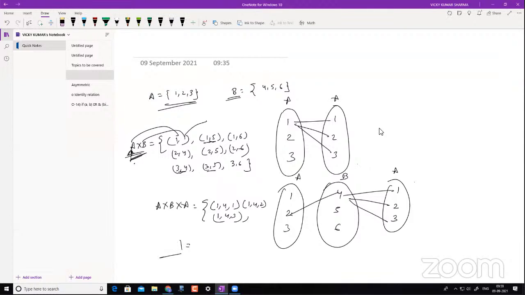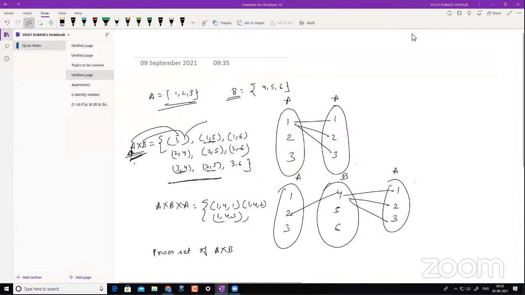Okay. Now you see, this is my set. A cross B is a set. Now, if I have to make a power set of this A cross B, what will be the answer? What will be the power set of A cross B? It will be the set of all subsets, right? Yes, power set of A cross B. Just put it in the chat. We'll take it from there.